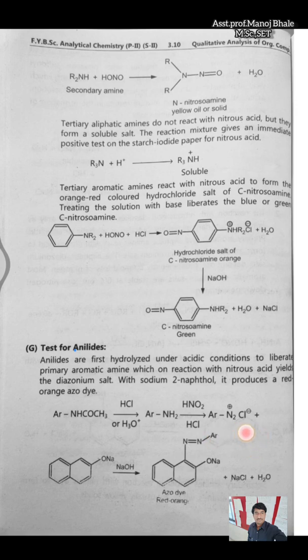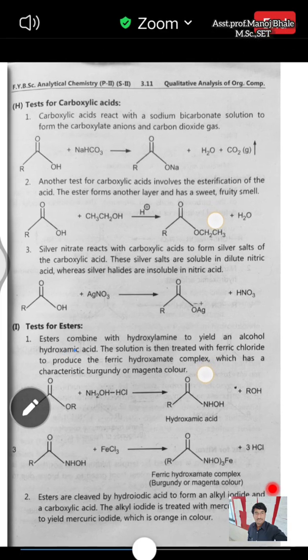This diazonium salt, if we react it with sodium 2-naphthoxide, in presence of NaOH there is a formation of an orange dye, a red or orange colored precipitate. In the case of aniline, there is also a formation of NaCl plus water. So these are the tests for aniline.